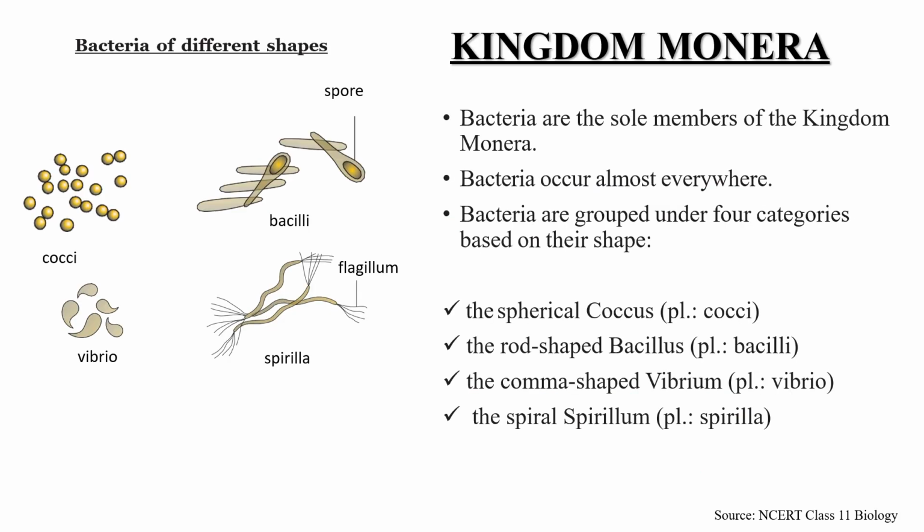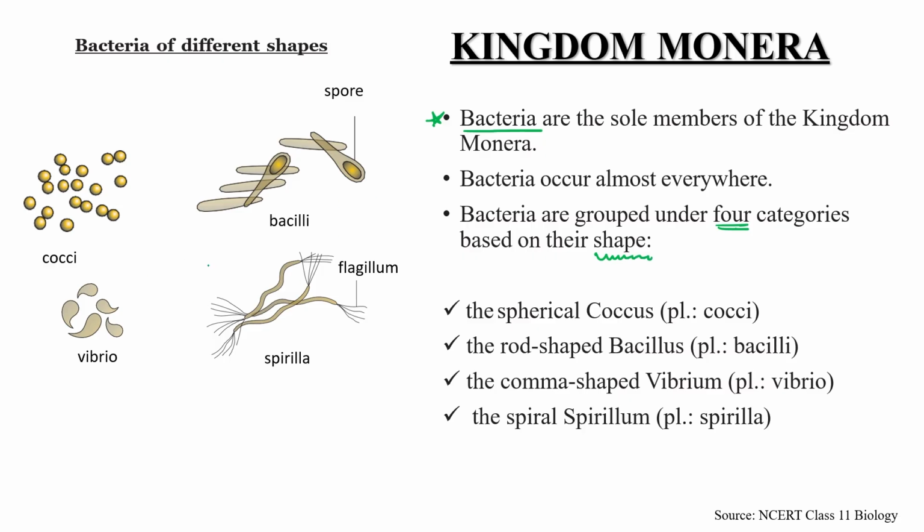Now, first of all, let's discuss some main characters of the organisms present under kingdom Monera. All the bacteria come under this heading. So bacteria are the sole member of kingdom Monera. As you know, bacteria occur almost everywhere, and bacteria are grouped under four different categories according to their shape, as you can see over here.